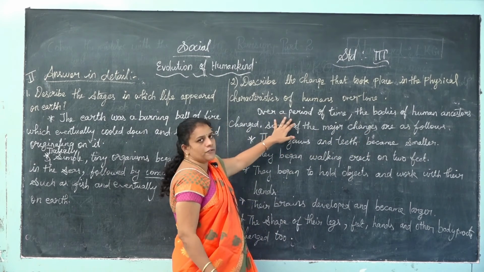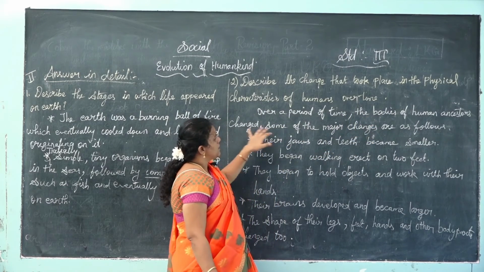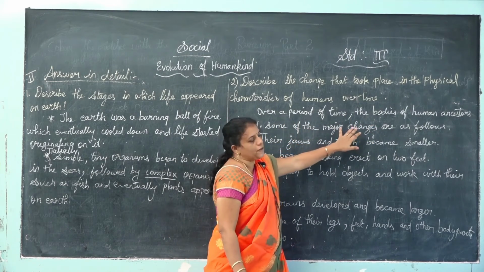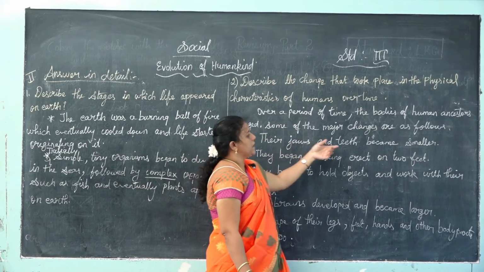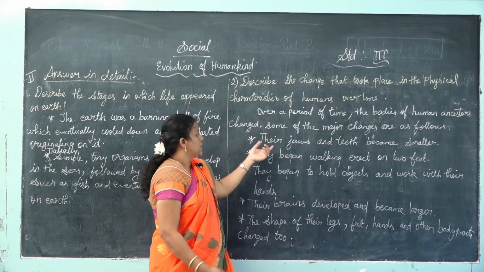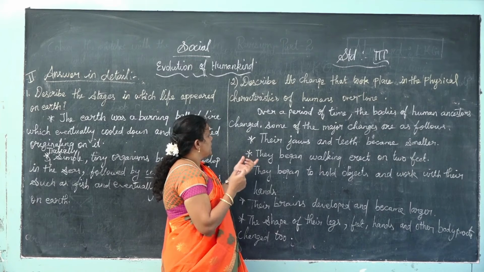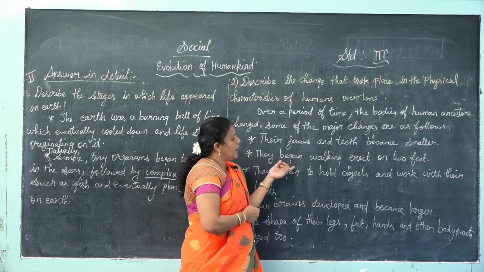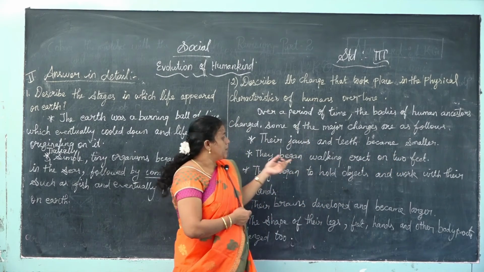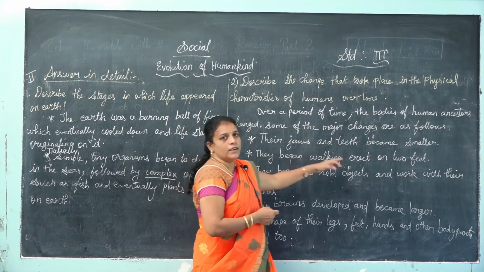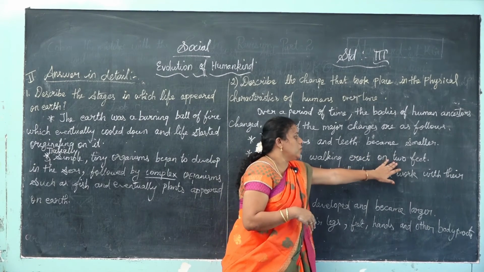So over a period of time the bodies of human ancestors changed. Some of the major changes are as follows. Let's see what the changes are. First point, their jaws and teeth became smaller. Second change, they began walking erect on 2 feet. So they began to learn walking erect. Erect means they were able to stand straight on 2 feet.